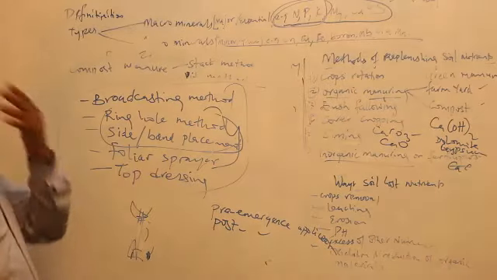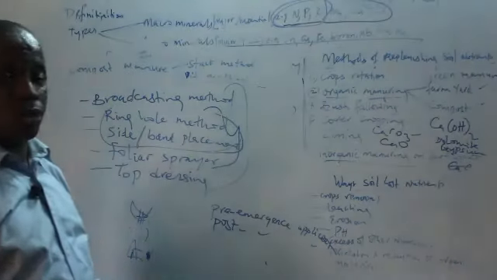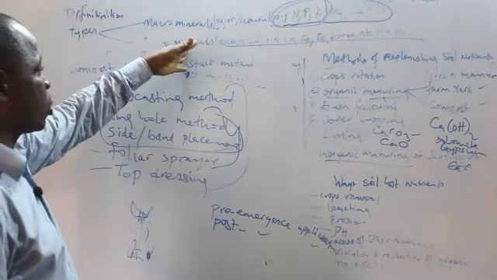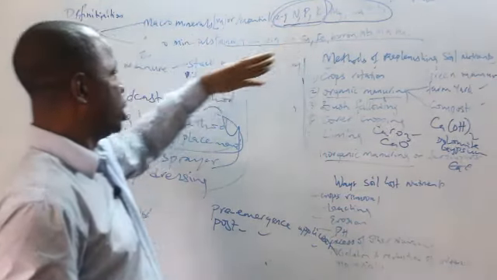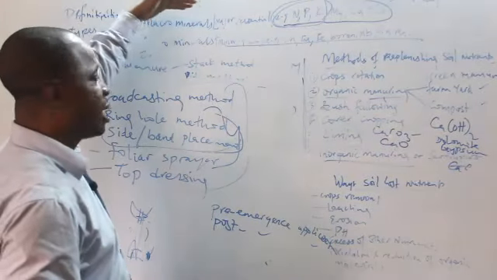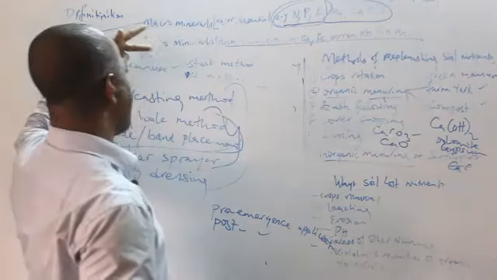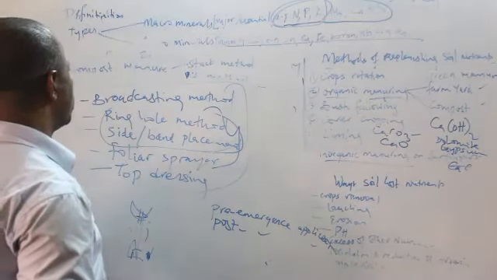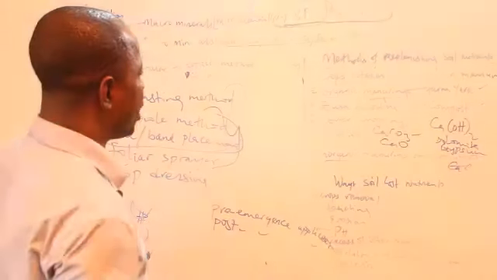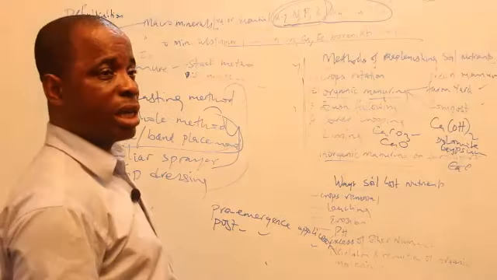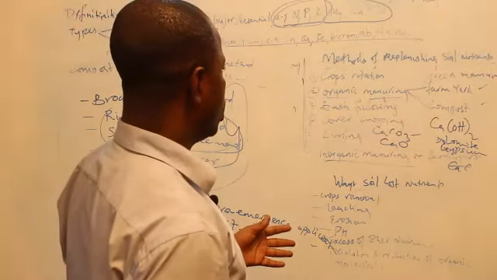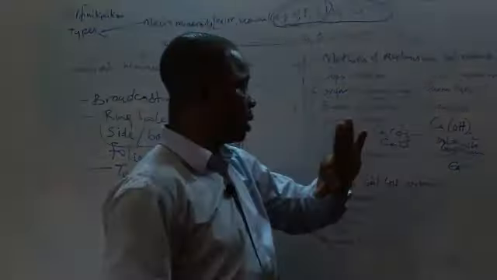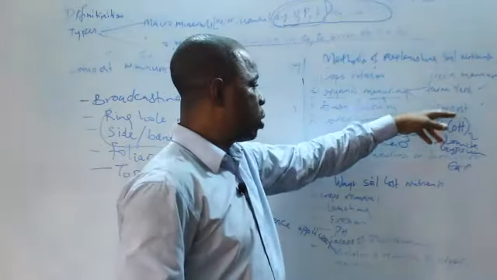Okay, good. So in writing up plant nutrients, you have macro minerals and micro minerals. I've listed them on the board. The macro minerals are required in large quantity, while micro minerals are required in a smaller quantity. Then I've equally told you the ways by which you can replenish soil nutrients: crop rotation, organic manuring, which is broken into three: green manure, farmyard manure, and compost manure.